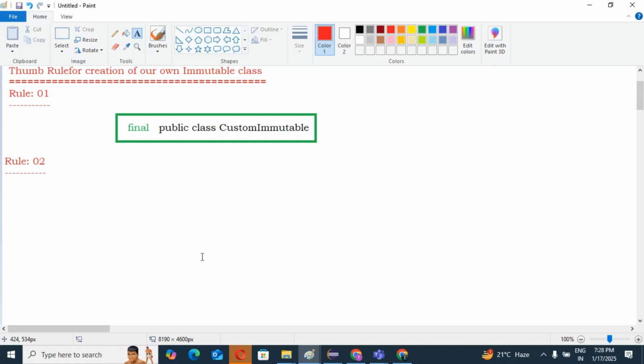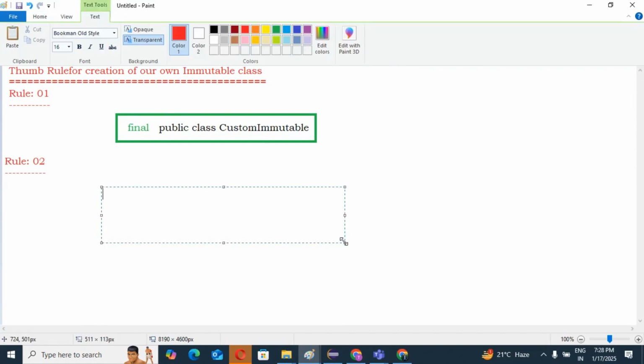So how do we need to write this? What I have told you, the second rule: all the properties we should declare private. Why private? I already mentioned it. Then it should be final. I will tell you why it's final. If we keep it final, we cannot modify the respective instance variable. So we have final int a. Keep these two things in mind.